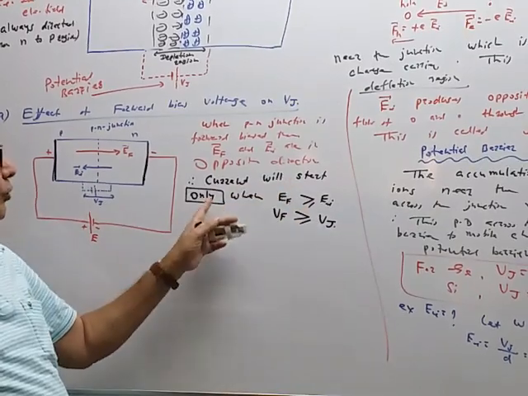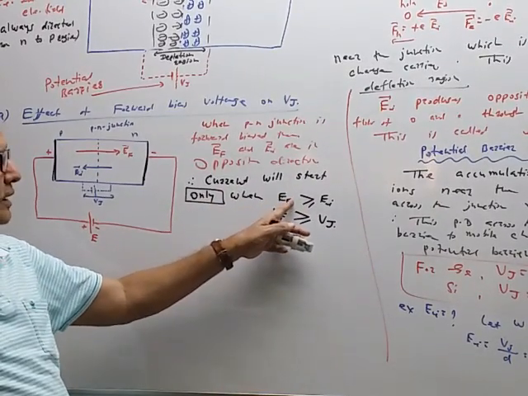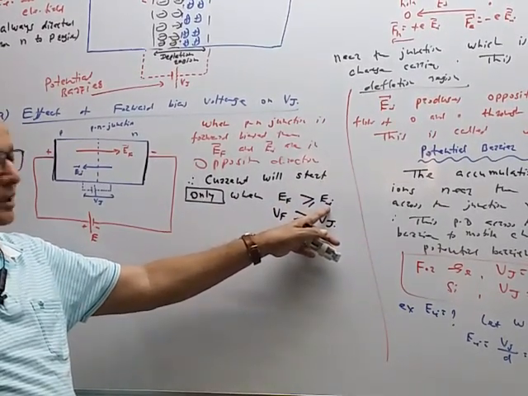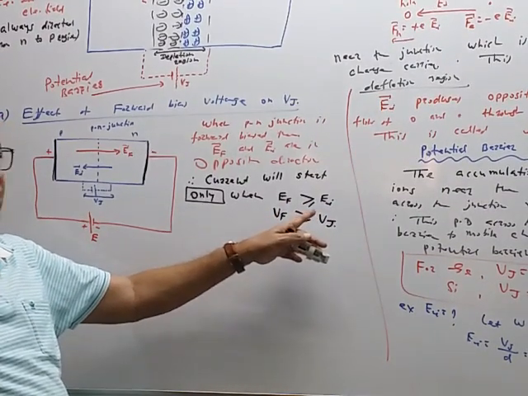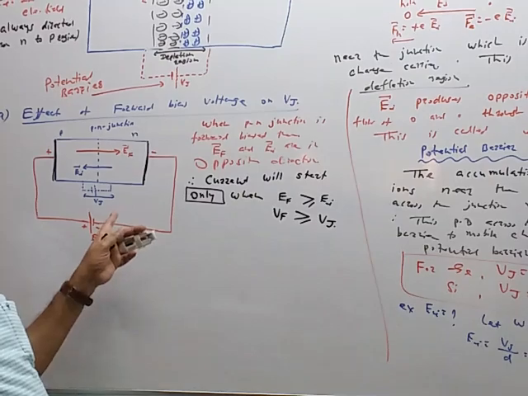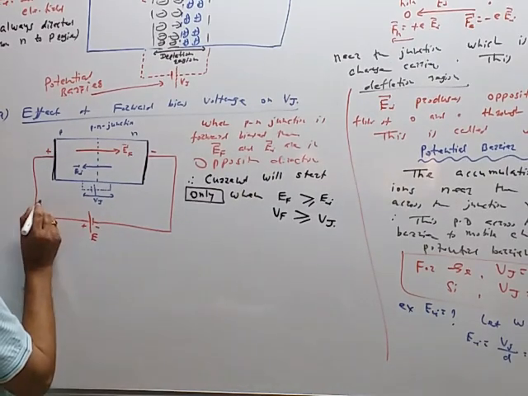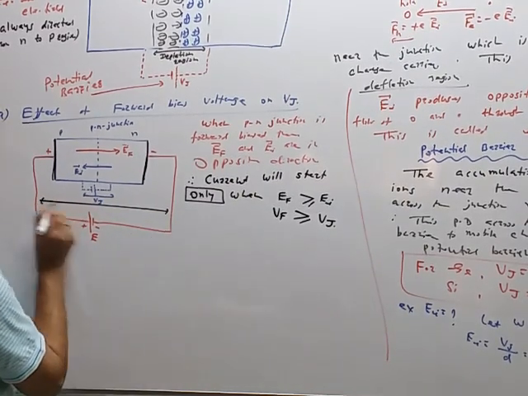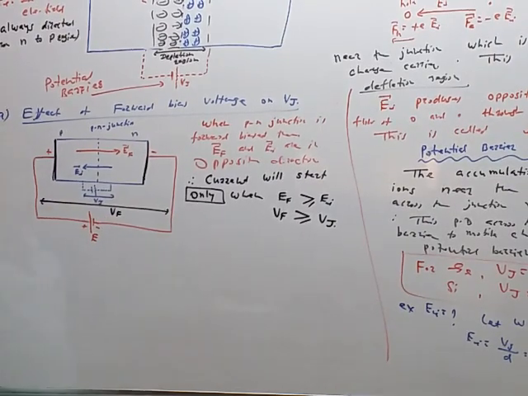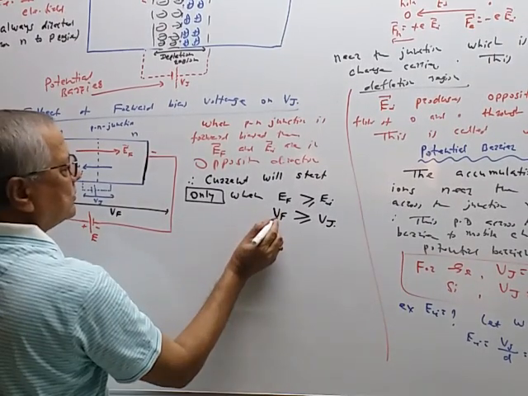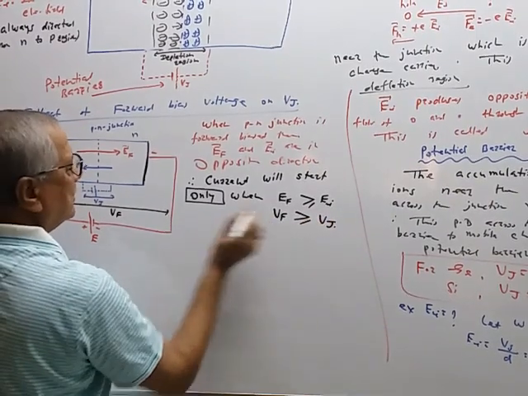Current will start only when the forward electric field is greater than or equal to the internal electric field, or forward bias voltage is greater than or equal to the junction barrier voltage, like this. So by this battery, some potential difference is applied, and that potential difference applied is called as the forward bias voltage. So VF is the forward bias voltage, VJ is the junction barrier voltage.